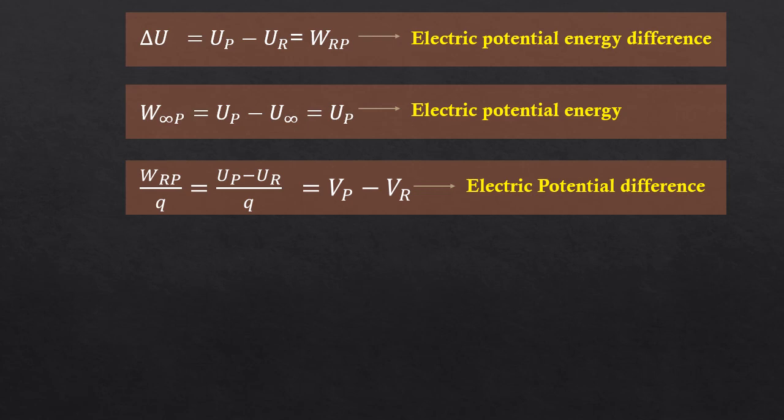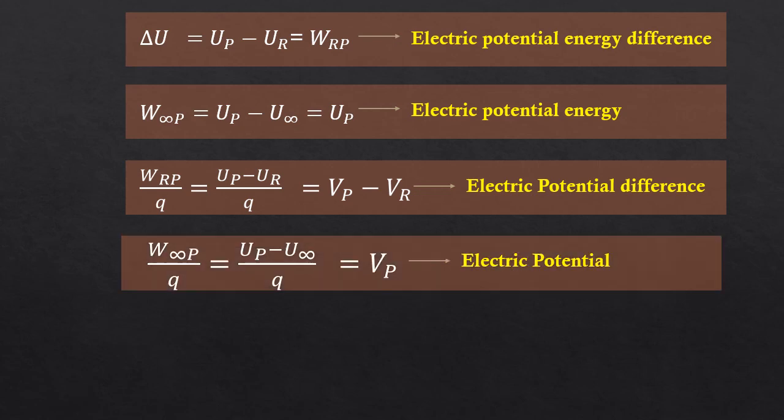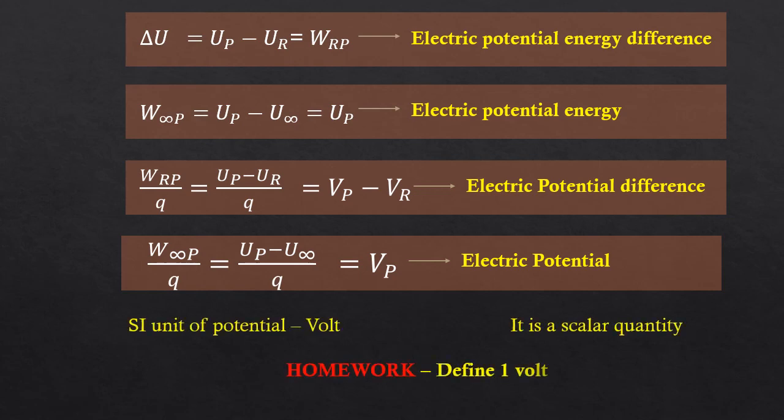Now again, we will fix the point R at infinity. Therefore, UR will be U infinity, that is equal to 0, and we will get the absolute value or the electric potential at point P. So that is nothing but W infinity P divided by Q, UP minus U infinity divided by Q. This is equal to Vp, or electric potential at point P. Now electric potential, the SI unit is volt and it is a scalar quantity. So you have a homework. You have to define 1 volt. So these are the four important quantities.